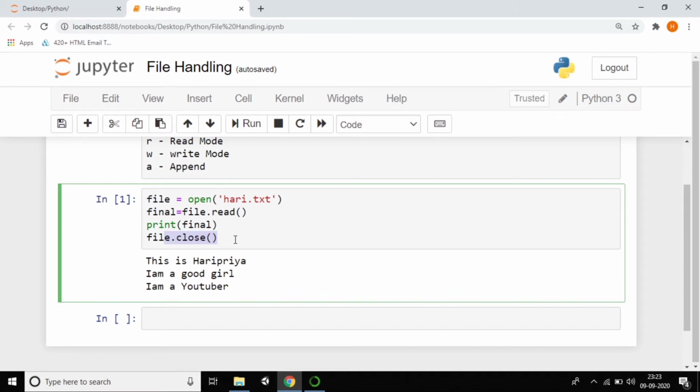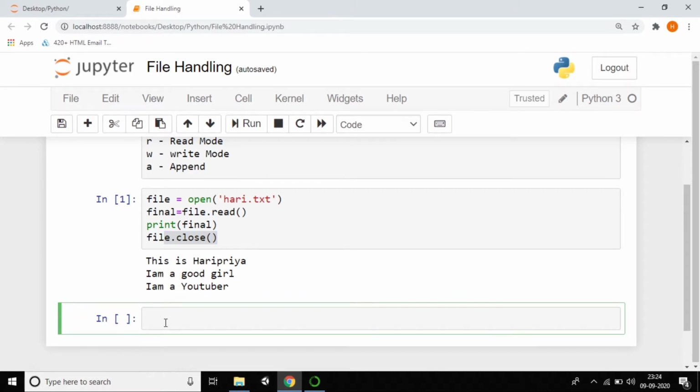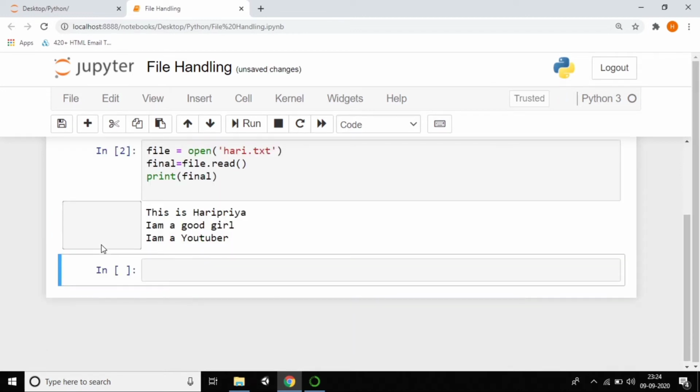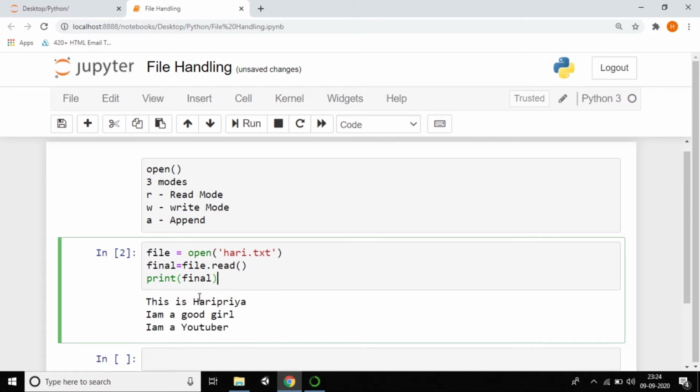So we have one function which is called with open. The with open function is also used to open a file. So instead of just open, we can use with open also. What is the advantage of with open? If you open the file, you can see that I'm running it. Of course you can do that. You are printing, right? You need not follow the step to close the file or whatever it may be.